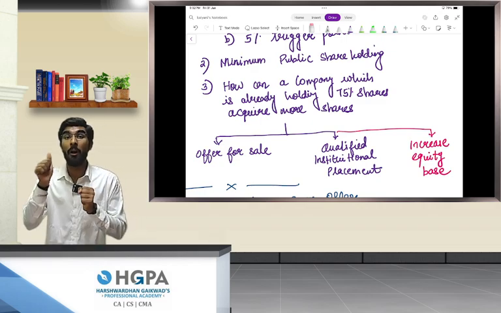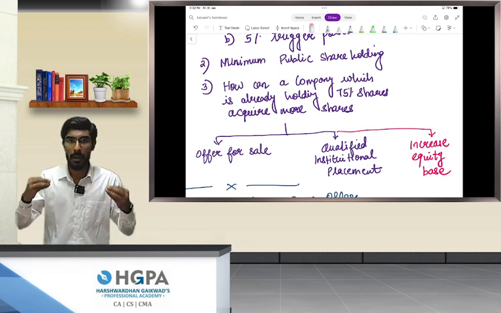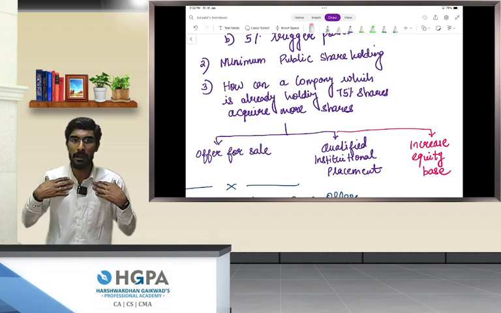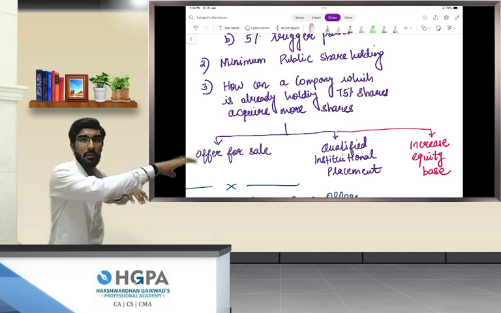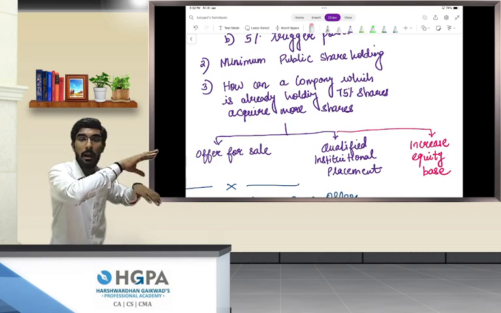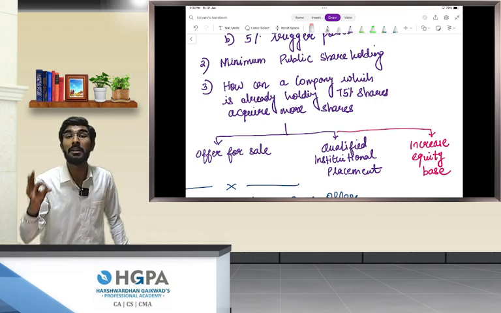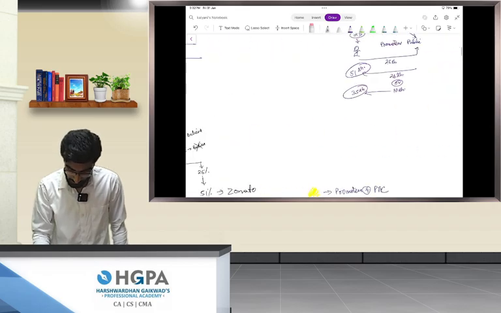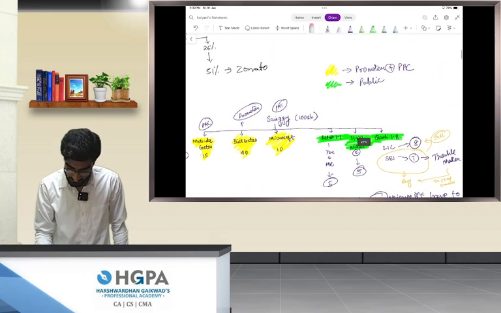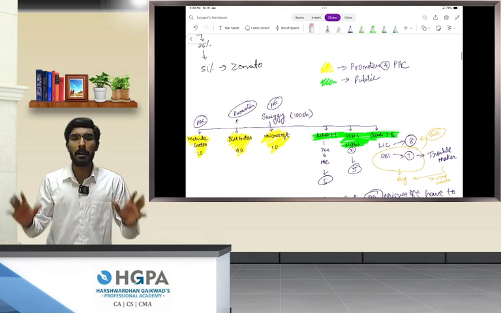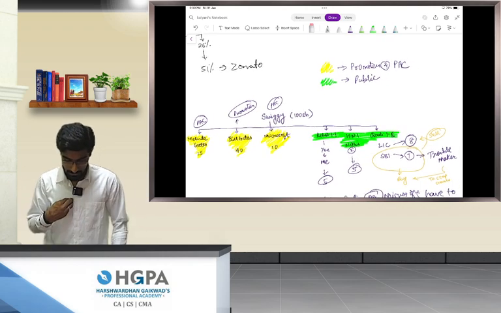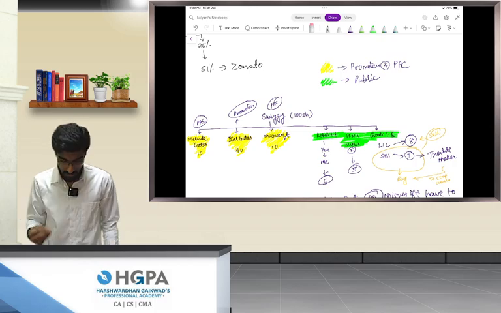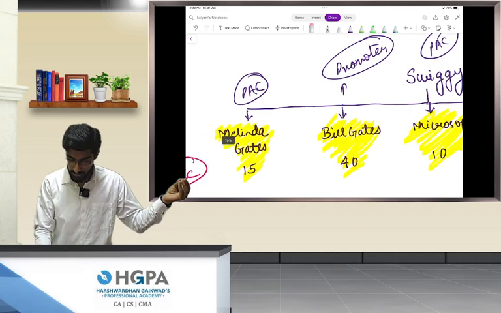Number 1 is offer for sale, which says Bill Gates, Melinda Gates, Microsoft. These 3 are the acquirer plus persons acting in concert. Imagine a company has 100 shares. Bill Gates owns 40% shares. Melinda Gates owns 15% shares.